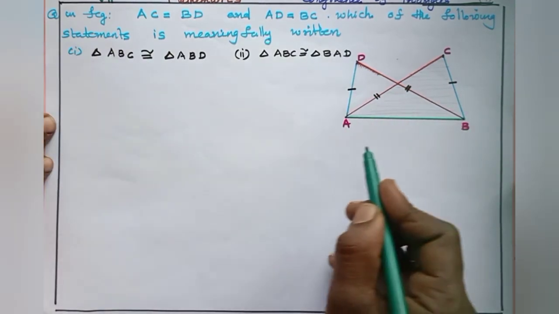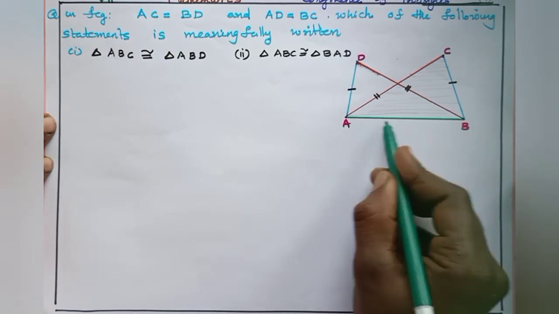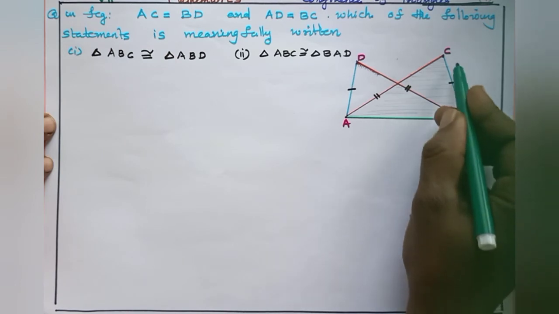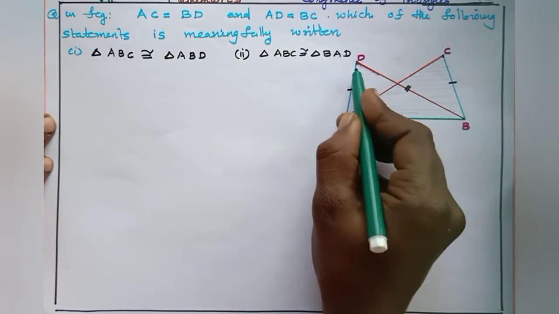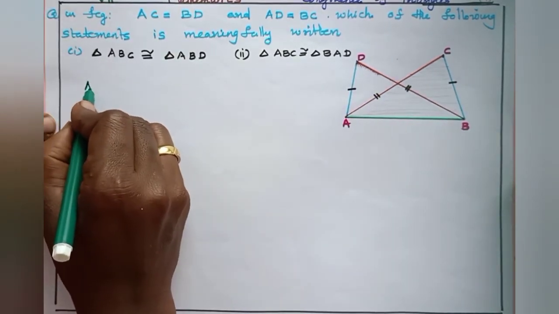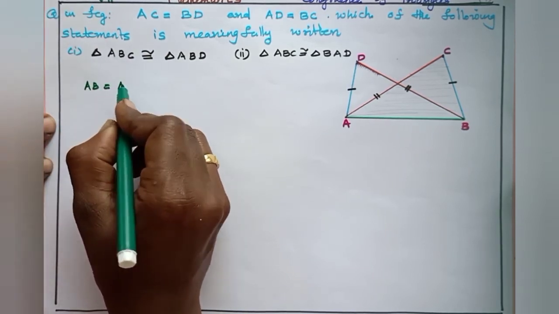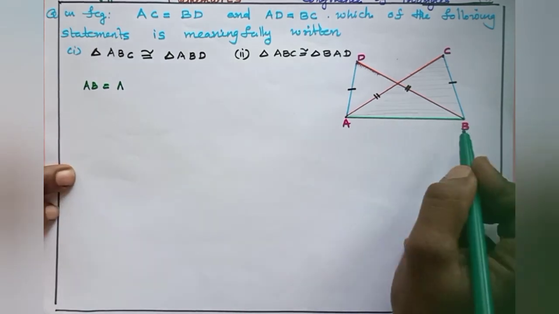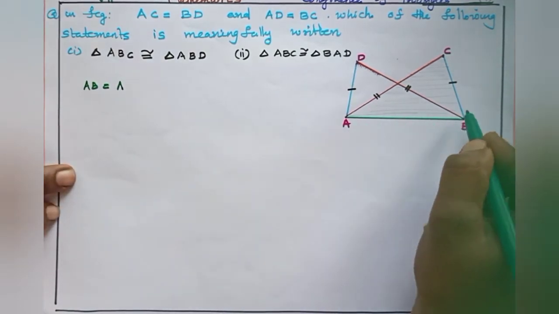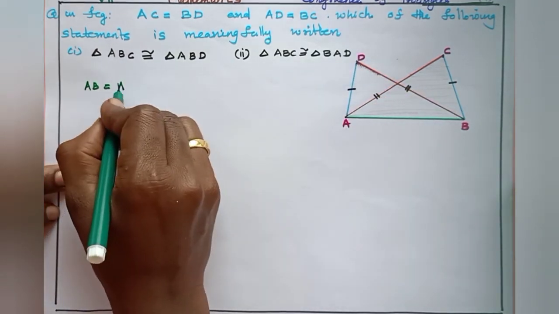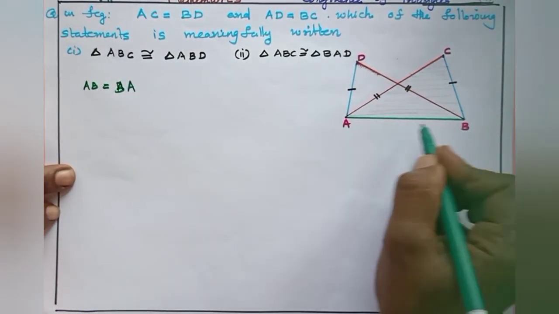So AB is the common side of both triangle ABC and triangle BAD. So we can write AB equal to BA, the same side.